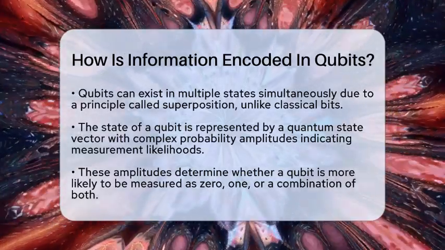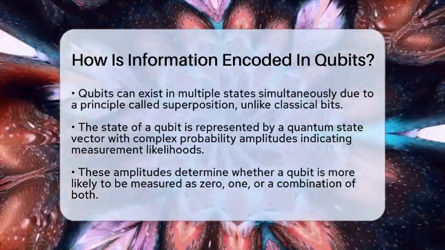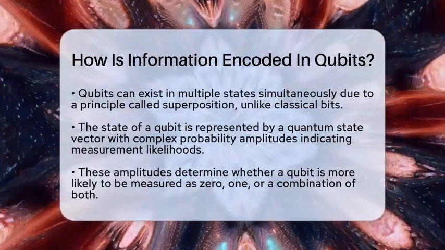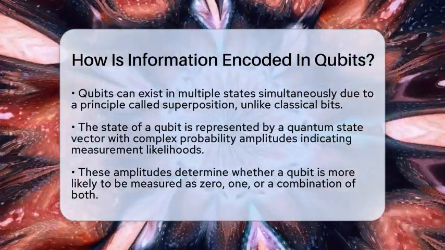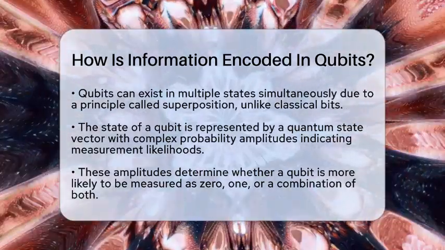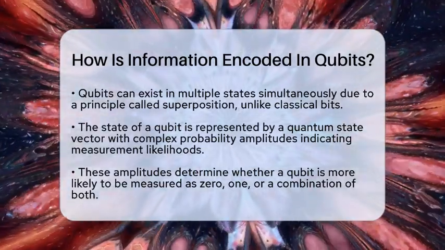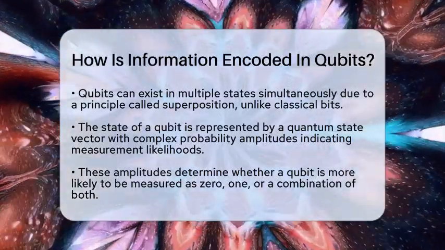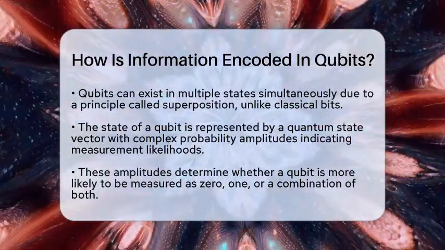This is possible because of a principle called superposition, where a qubit exists as a combination of the two states, each with a certain probability. Think of it like a spinning coin that is both heads and tails until it lands.